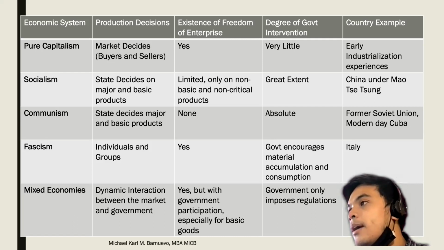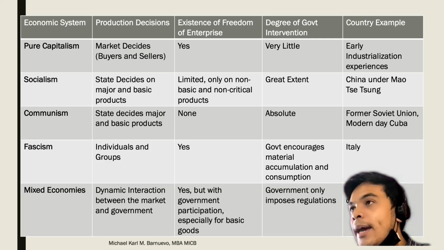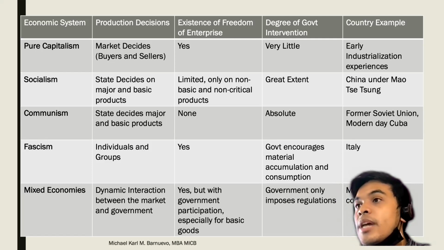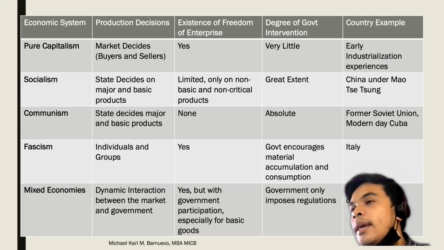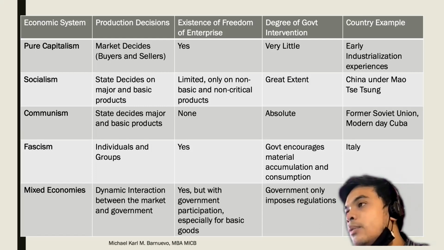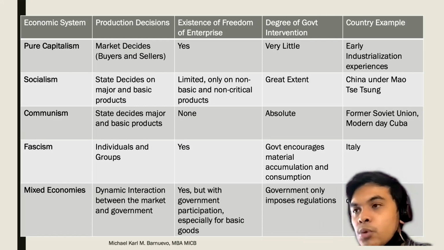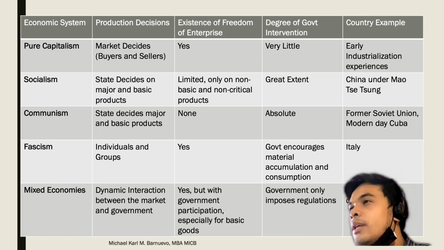For socialism, the state decides on the major and basic products to be produced. So there is a high level of government intervention here. One example of socialism is China under Mao Zedong, where the state dictates the major and basic products to be produced by companies. So there is little freedom for businesses.